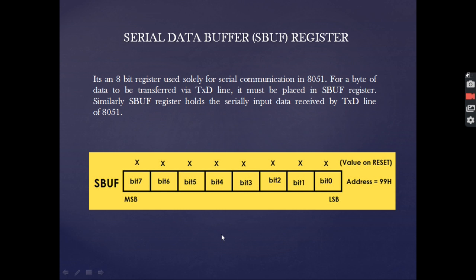Next comes the serial data buffer register, which is used as an 8-bit register solely for the serial communication in 8051.